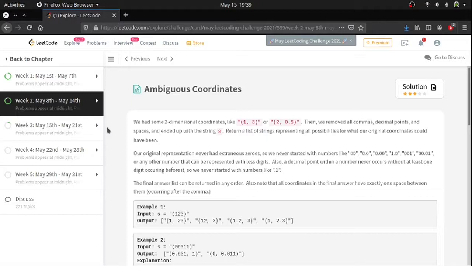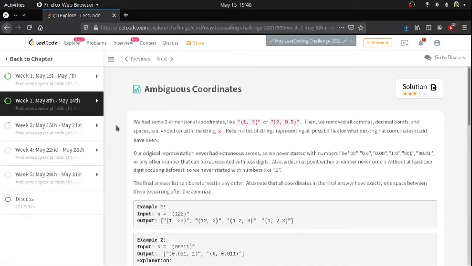Our original representation never had extraneous zeros, so we never started with numbers like 00, 0.0, 0.00, 1.0, 001, 0.01, or any other number that can be represented with fewer digits. Also, a decimal point within a number never occurs without at least one digit occurring before it, so we never started with a number like .1. The final answer list can be returned in any order. Also note that all coordinates in the final answer have exactly one space between them after the comma.